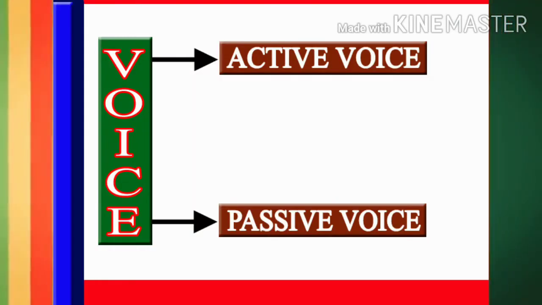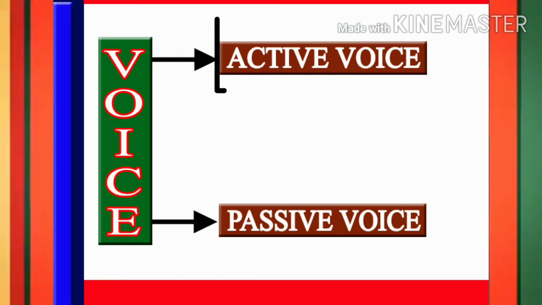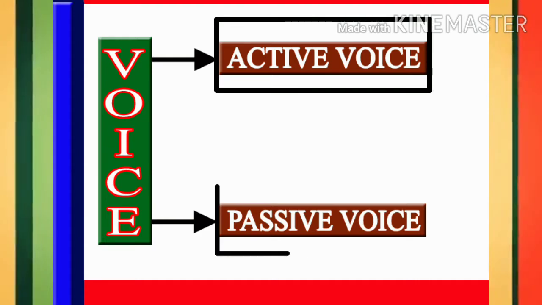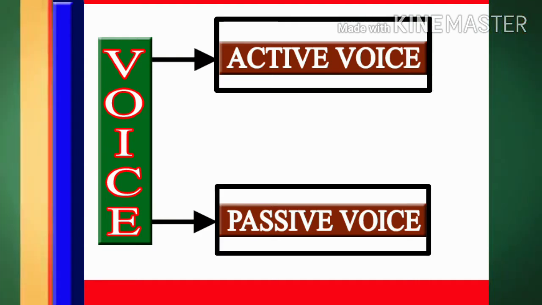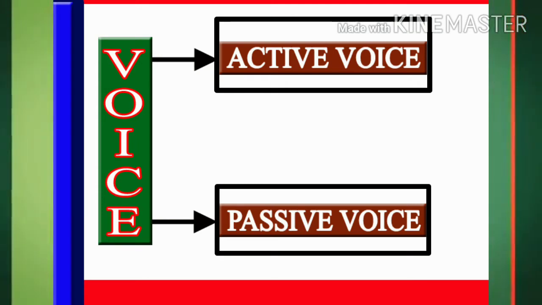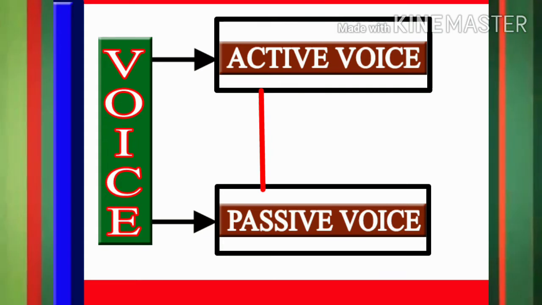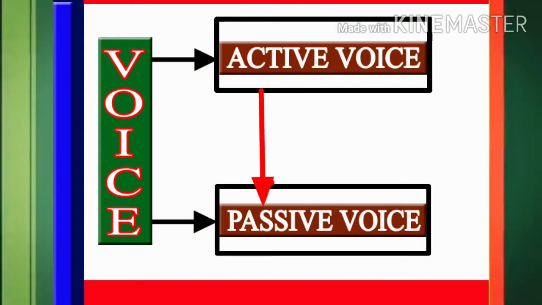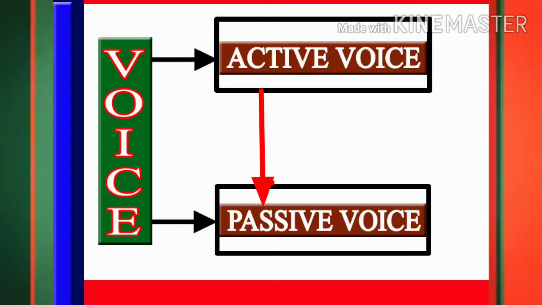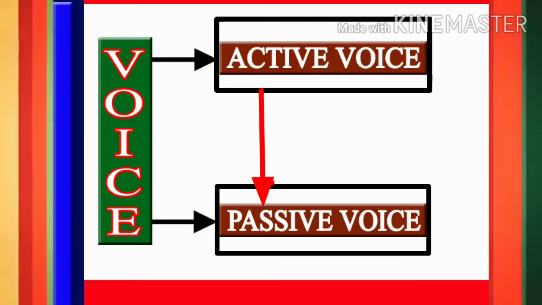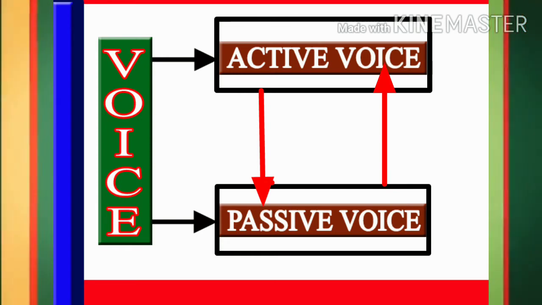Students, if you look at this slide, we have two types of voice, active voice and passive voice. In the activity sheet, an active sentence can be given and you are asked to transform it into a passive sentence. Sometimes a passive sentence is given and you are asked to change it into an active sentence.